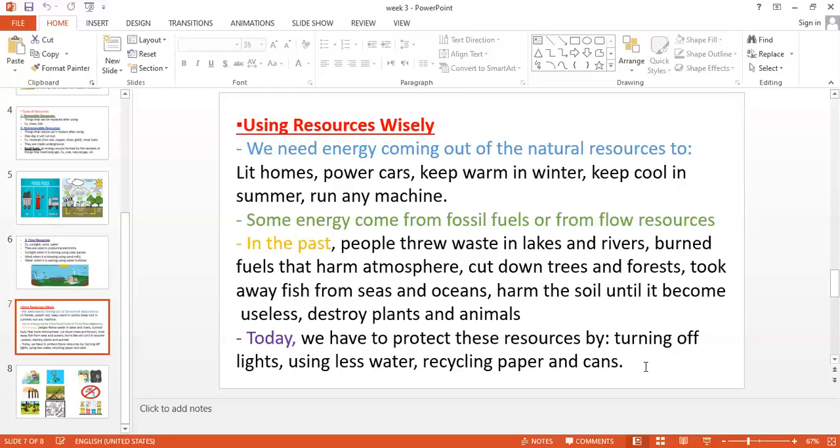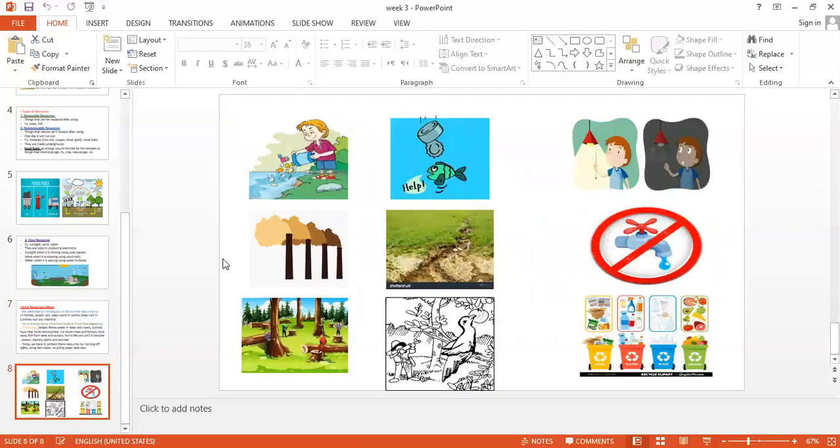And save materials too. Here we have some of the bad actions people used to do, like throwing rubbish inside oceans and seas. Look what happened to the fish when you throw rubbish inside the sea. This is smoke coming out of the factories. Here is how they harm the soil or the land. Look how people destroy some kinds of plants and animals. Now they cut the trees of the forest and they didn't plant them again.